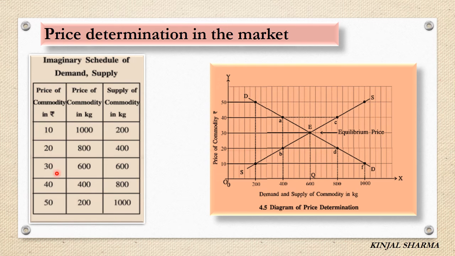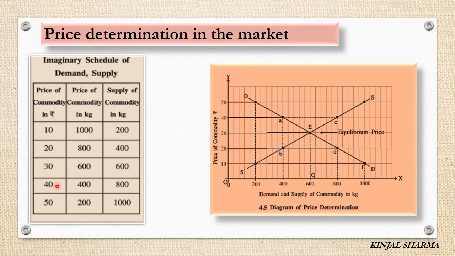Again when the price increases from 20 to 30, the demand decreases from 800 units. Now the quantity demanded is 600, whereas the quantity supplied increases from 400 to 600.